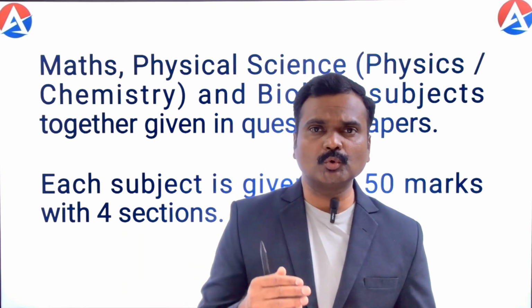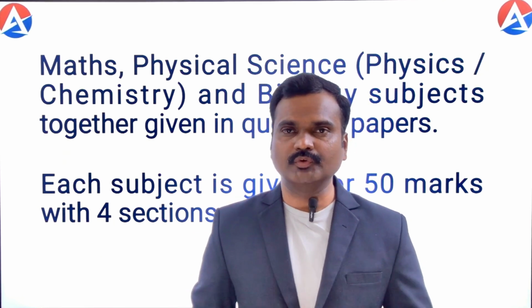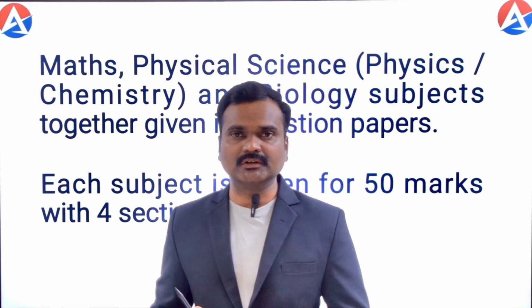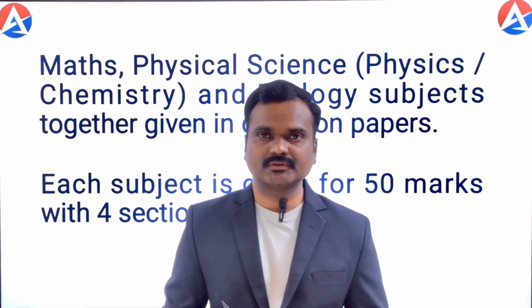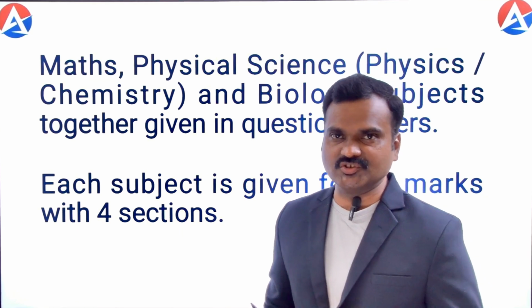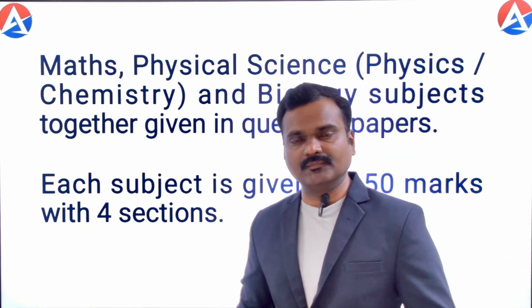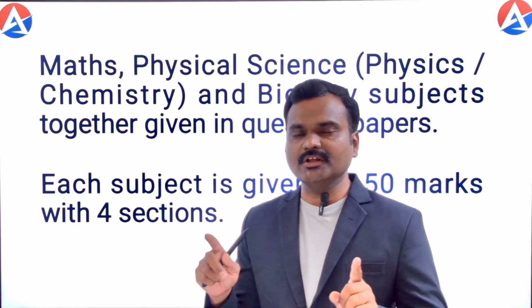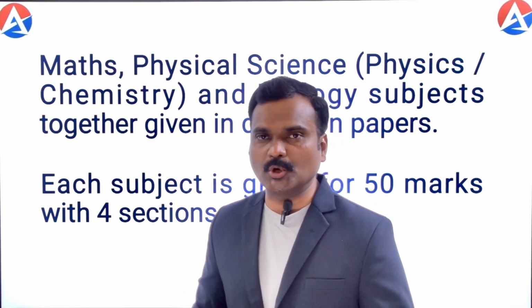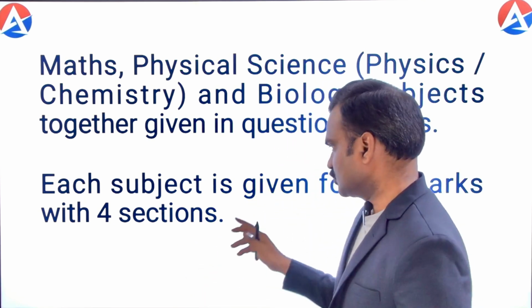To avoid inconvenience to those teachers, we are giving a question paper with 3 subjects in one paper: mathematics, physical science and biological science. Here each subject is given 50 marks. So each Aspirants examination is going to be for 150 marks, with 50 marks for each subject.